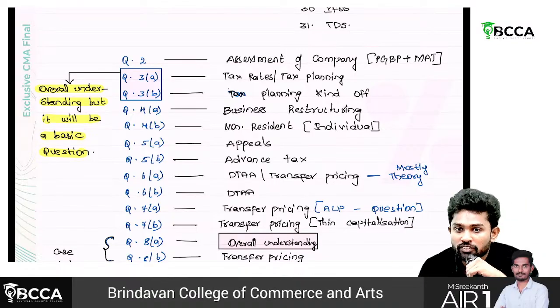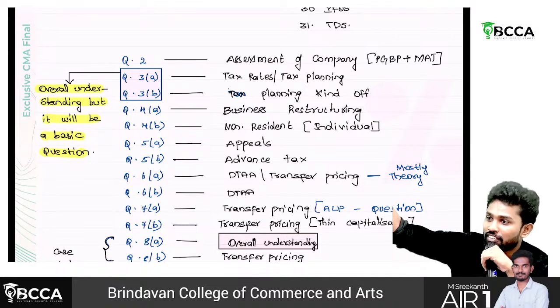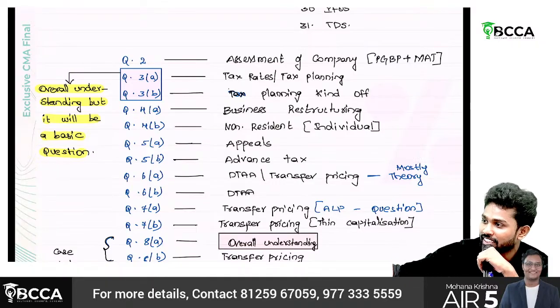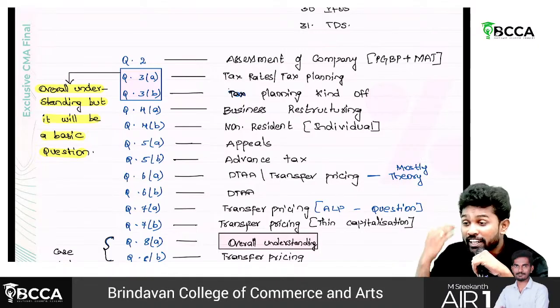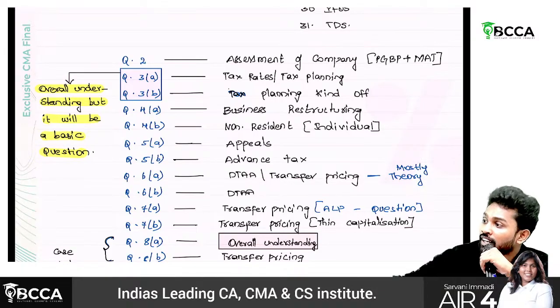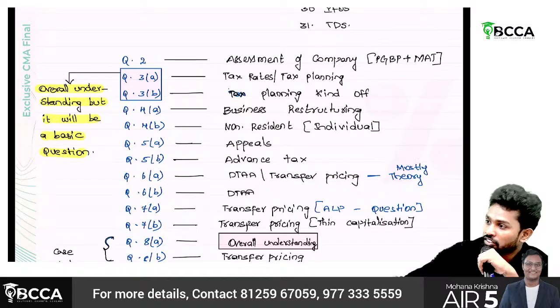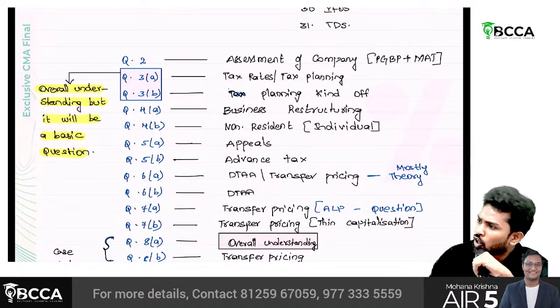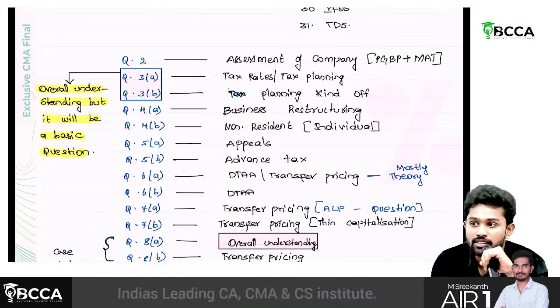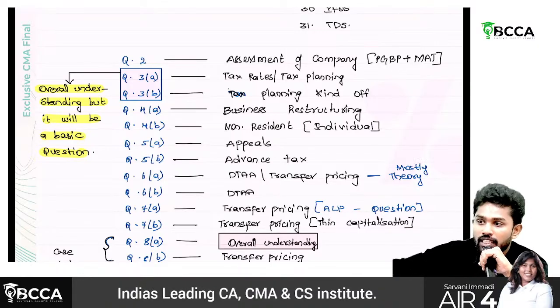What is the house property format? GAV. From there you subtract municipal taxes, NAV. From NAV you should subtract 30% standard deduction. Interest you should reduce. So that's the basic thing. But at final level, you don't expect there will be a house property adjustment. But suddenly, they'll ask that. See, if you are into articleship and you have filed these individual returns, house property and all, those things might have already registered to you. Then you could do it easily.